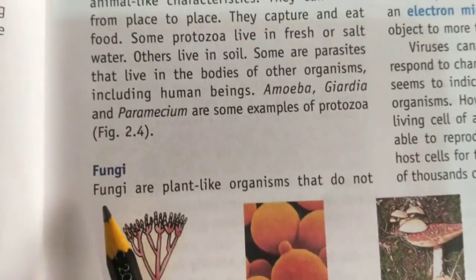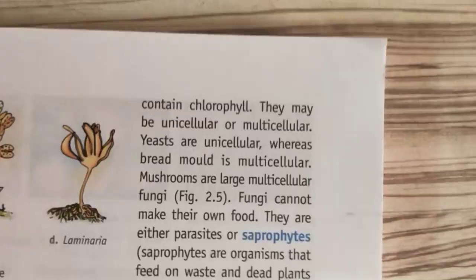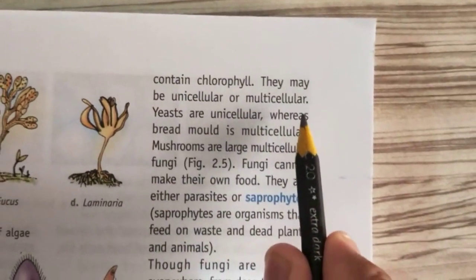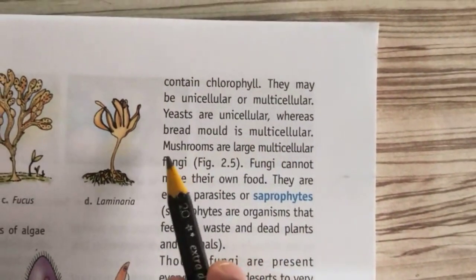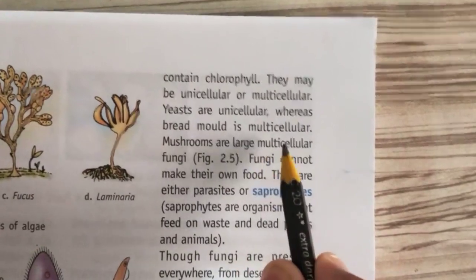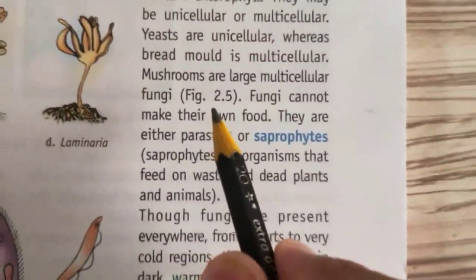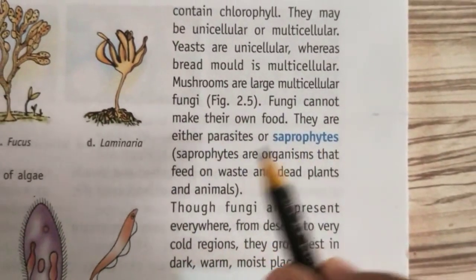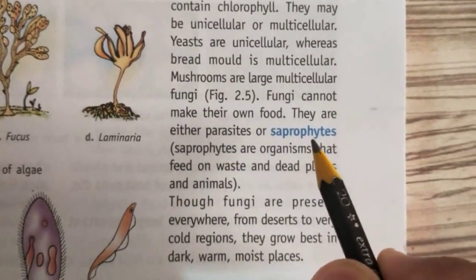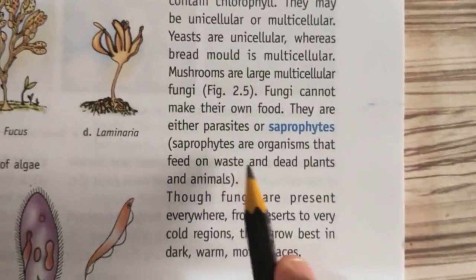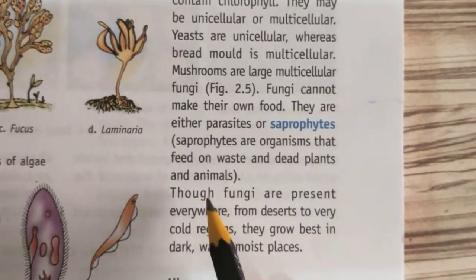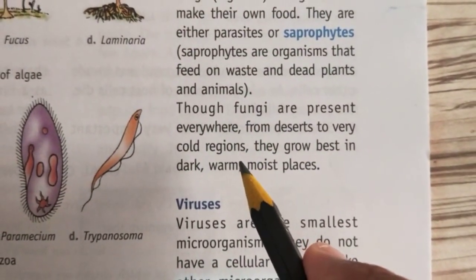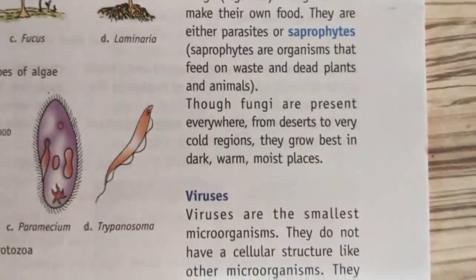Next is fungi. Fungi are plant-like organisms that do not contain chlorophyll. They may be unicellular or multicellular. Yeast are unicellular, whereas bread mold is multicellular. Mushrooms are large multicellular fungi. Fungi can't make their own food. They are either parasites or saprophytes. Saprophytes are organisms that feed on waste and dead plants and animals. Though fungi are present everywhere from desert to very cold regions, they grow best in dark, warm, and moist places.